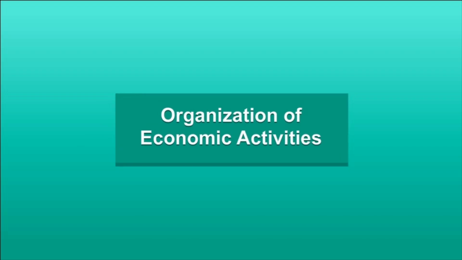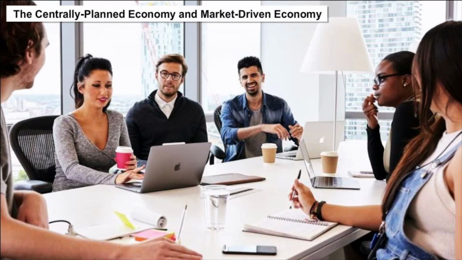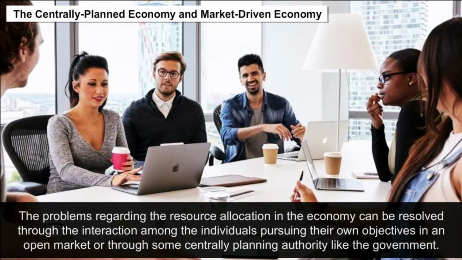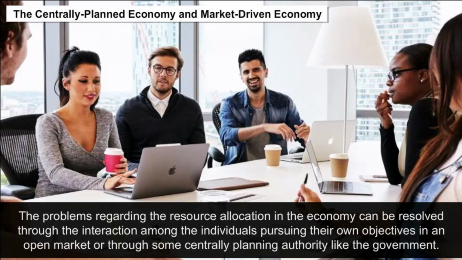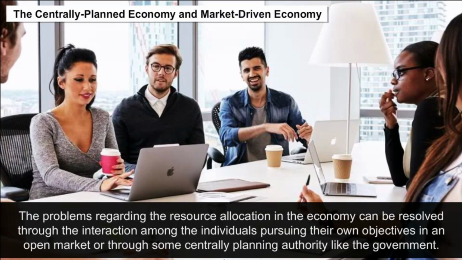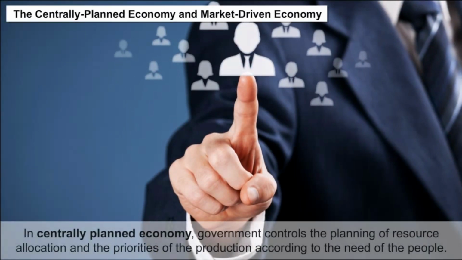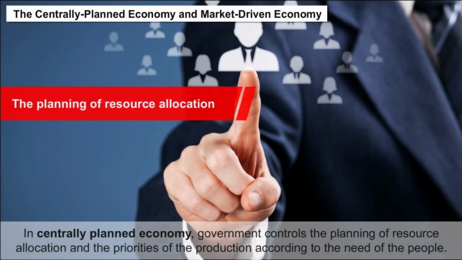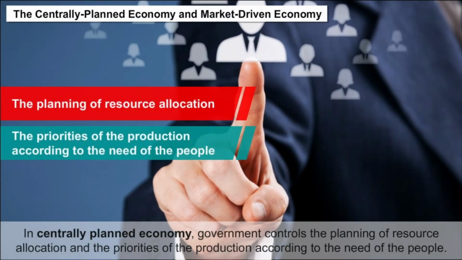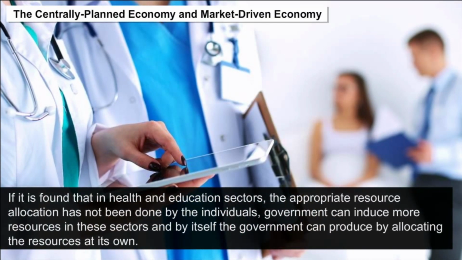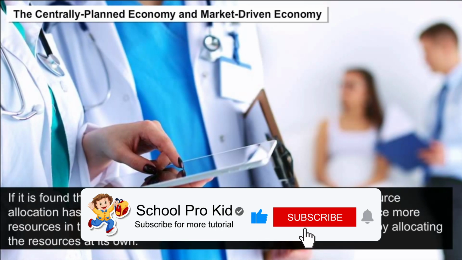Organization of economic activities. The centrally planned economy and market-driven economy. The problems regarding resource allocation in the economy can be resolved through the interaction among individuals pursuing their own objectives in an open market or through some central planning authority like the government. In a centrally planned economy, government controls the planning of resource allocation and the priorities of production according to the need of the people. For example, if it is found that in the health and education sectors, appropriate resource allocation has not been done by the individuals,